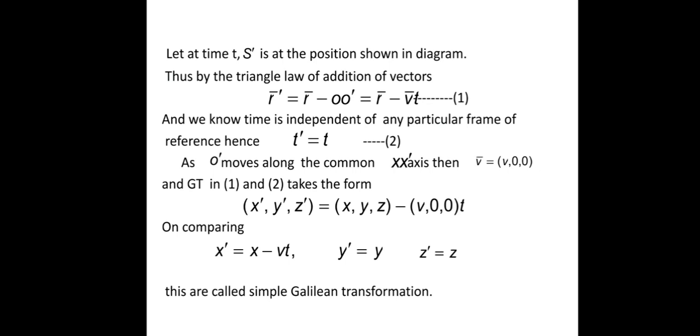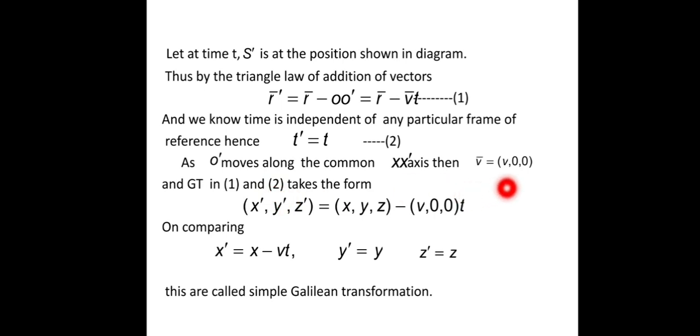And we know that time is independent, so we take the second equation as t dash equals t. And O dash moves along the common xx dash axis, so the coordinates of vector v bar, since it is along the x dash axis, have y coordinate and z coordinate 0, and we take the x coordinate as v.